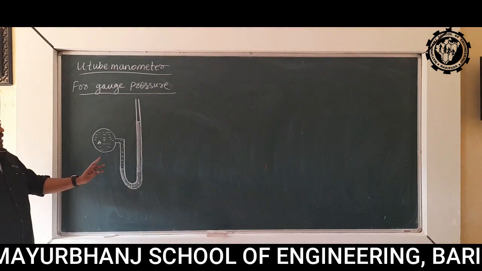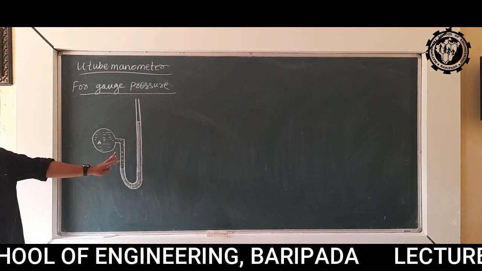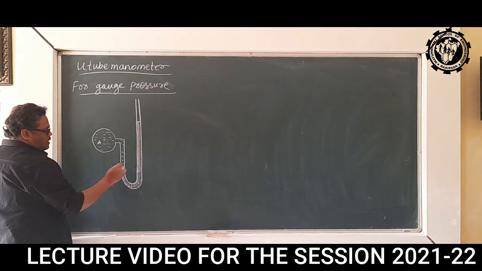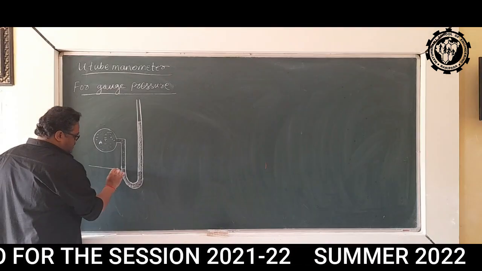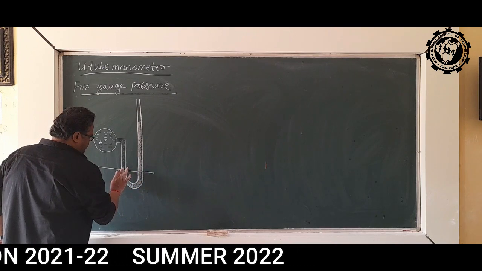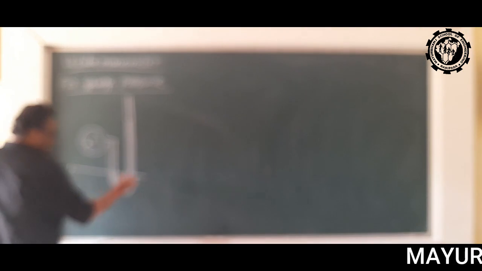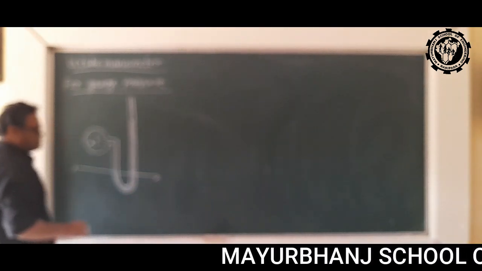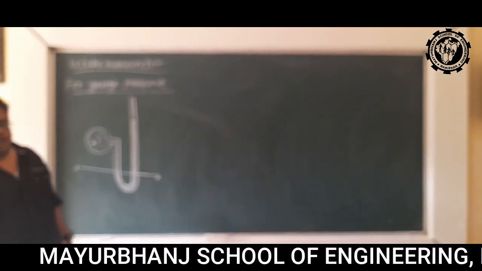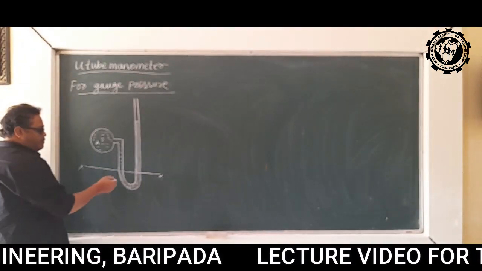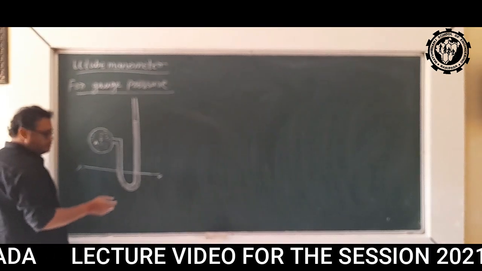So this is what we get after we have connected the U-tube with the pipe. Now let's draw the datum. This is our datum line. Now always try to remember that this datum line XX must be drawn at the point where the pressure or where the level of the mercury is minimum.